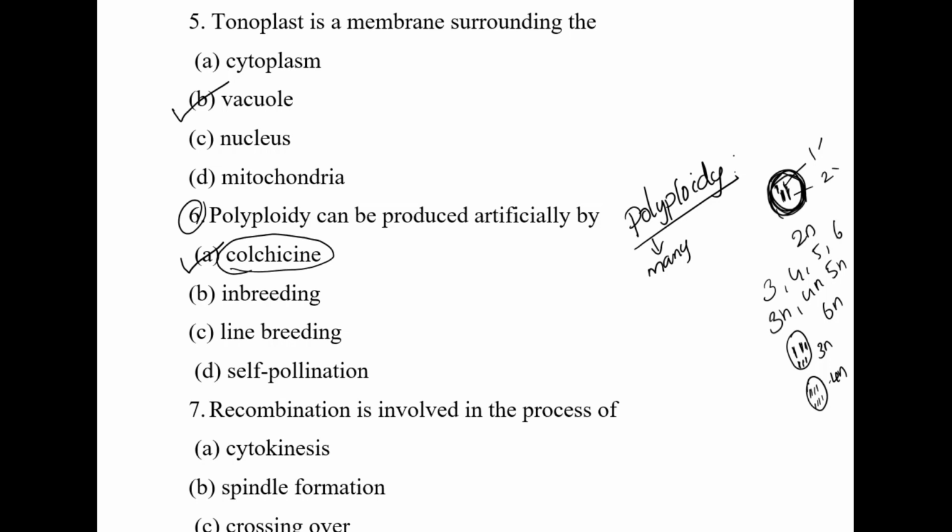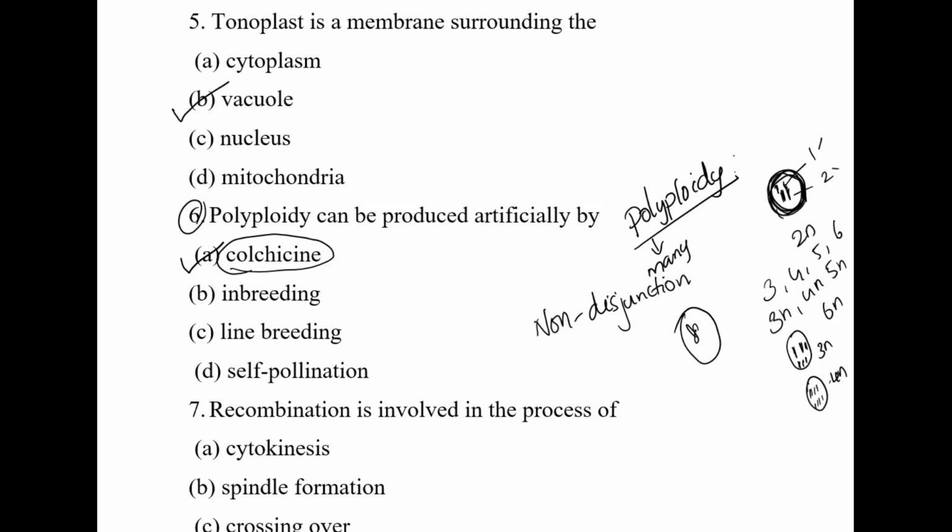Then how will the chromosome number or the set of chromosomes be changed? It is by non-disjunction of chromosome. What is non-disjunction? As you already know, in mitosis and meiosis, you can see the separation of chromosomes occurring in anaphase. After the metaphase, the chromosomes are separated by spindle fibers in anaphase. But suppose we apply colchicine in a cell, then what will happen? In the anaphase stage, the spindle fibers are blocked. The spindle fibers are not formed, and the chromosomes will not separate out.